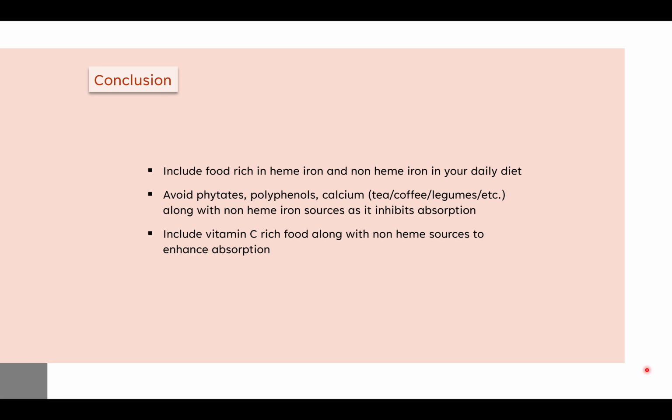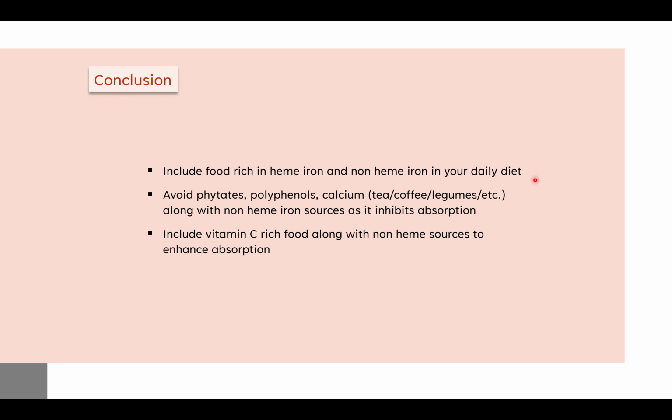Okay. The conclusion of this topic is that we definitely need to know the type of iron we are taking in, how much we are taking in, and with what we are taking it. If you are taking non-heme iron along with vitamin C, the absorption rate can be increased. As you can see, I have written here: increase food rich in heme iron and non-heme iron in your daily diet, and I have also mentioned the sources from where we get both types of iron.